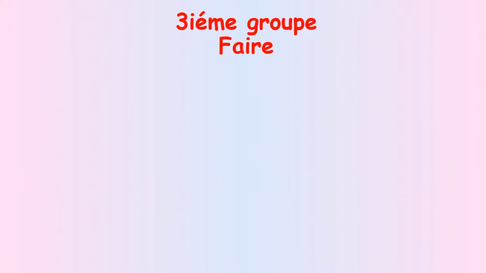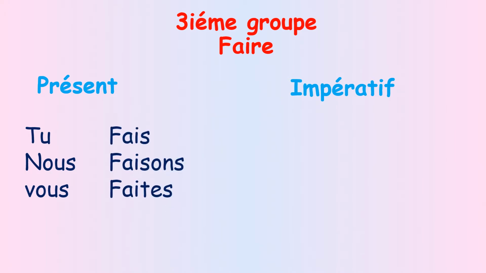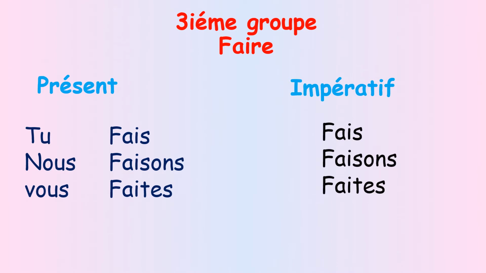If we take an example from third group verb like verb faire in present tense, I have to conjugate it in present first, like fais, faisons, faites. I take off the pronoun and I just put the verb. It's the same. If I want to put it into a negative, I have to put ne before and pas after. Ne fais pas, ne faisons pas et ne faites pas.